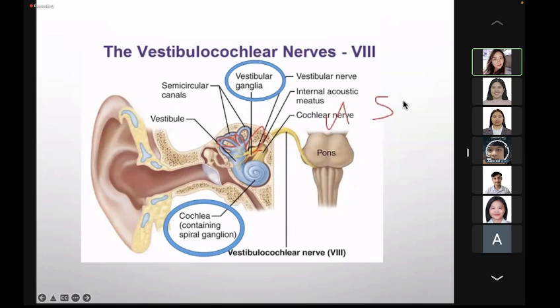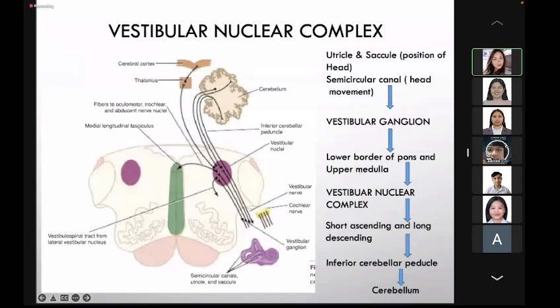Utricle and saccule: position of the head. Semicircular canal: movement of the head. So here, the semicircular canal, utricle, and saccule go to the vestibular ganglion.